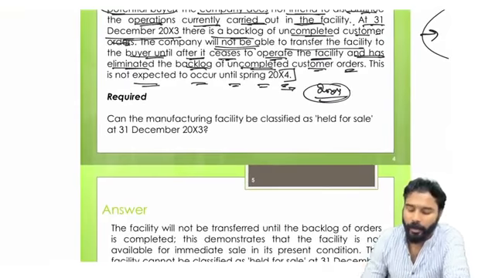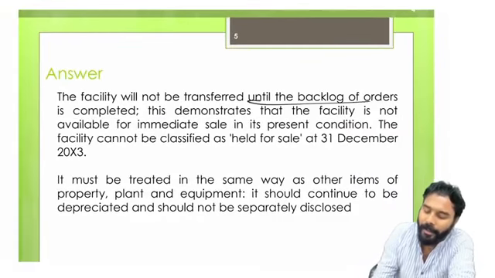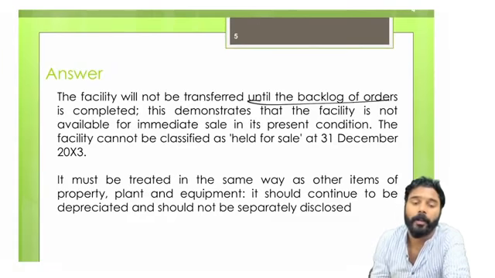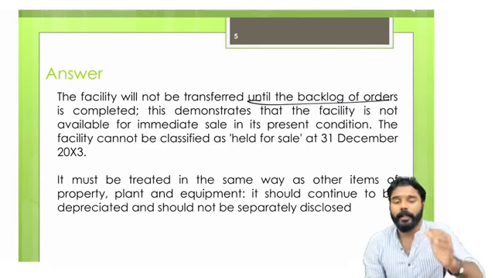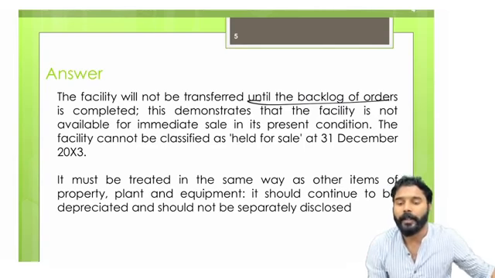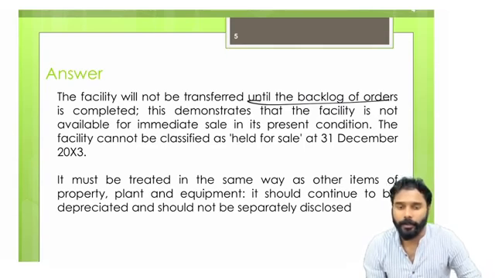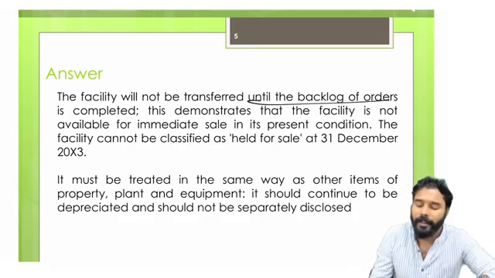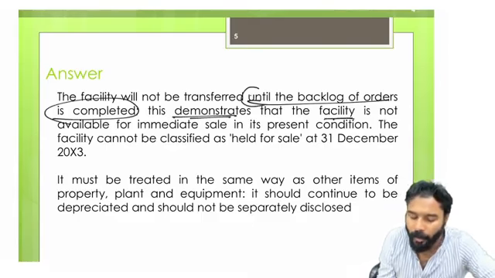That's a question. Here, the facility will not be transferred. We know that the facility will not be transferred until the backlog of orders is completed. So here, unlike in F7, we can't just write that it should be accounted as an IFRS 5 item held for sale or not. We have to explain with some elements which are given in the question as well, right? So the facility will not be transferred until the backlog of orders is completed, and this demonstrates that the facility is not available for immediate sale in its present condition.